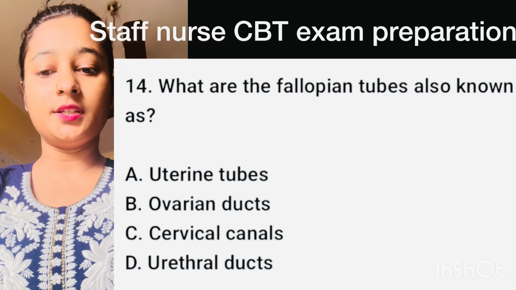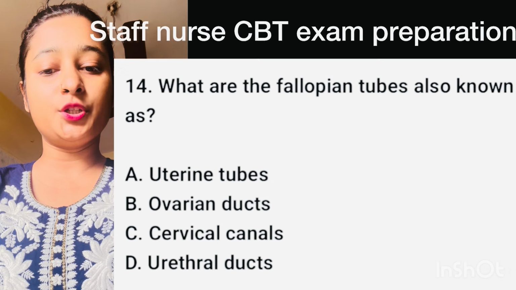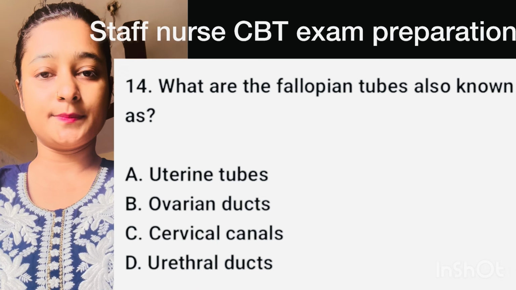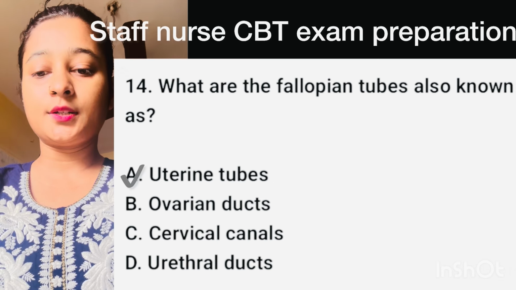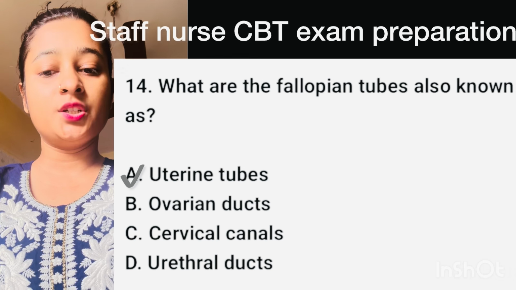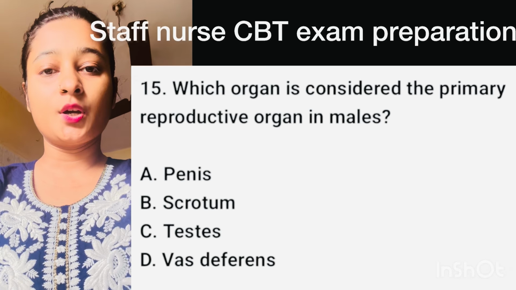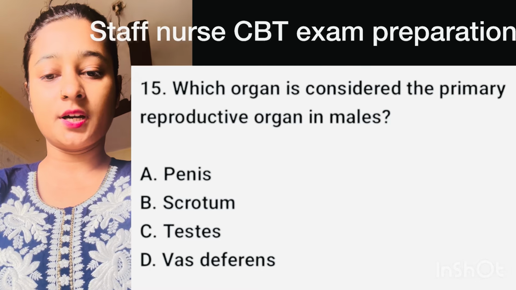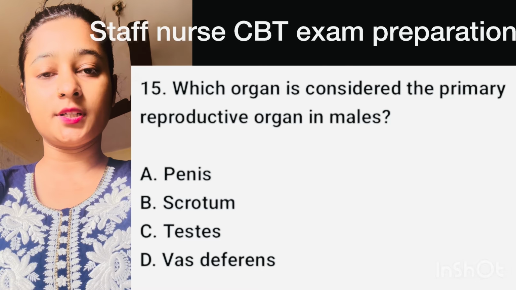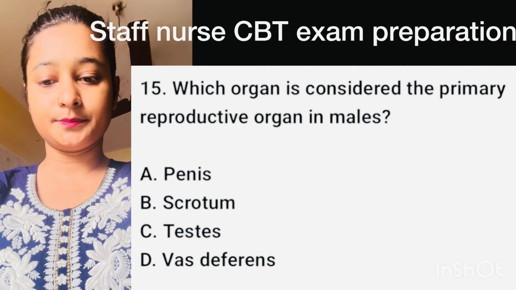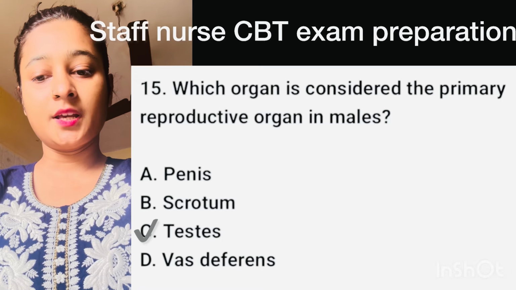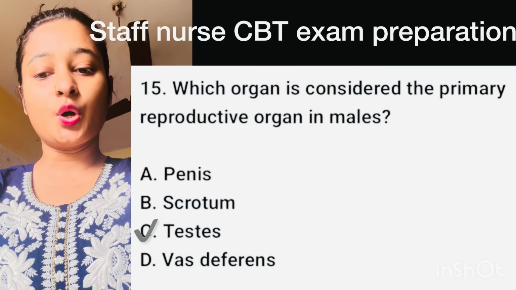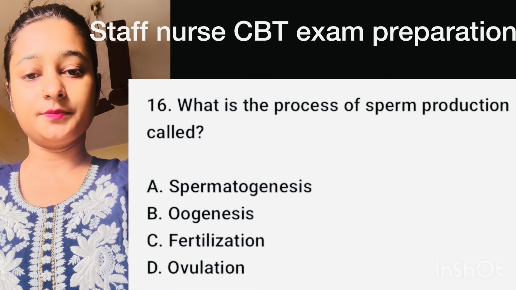Question number 14. What are the fallopian tube also known as? Here, correct option is option A, uterine tubes. Question number 15. Which organ is considered the primary reproductive organ in males? Here, correct option is option C, testes.